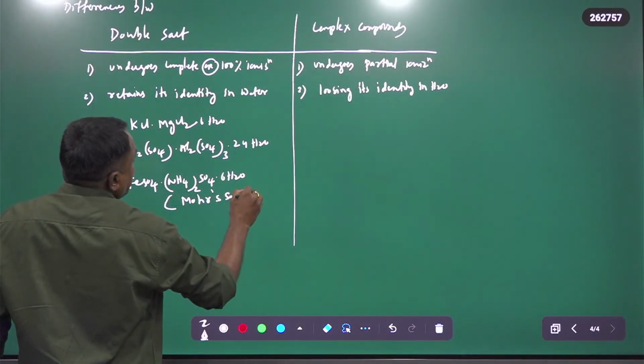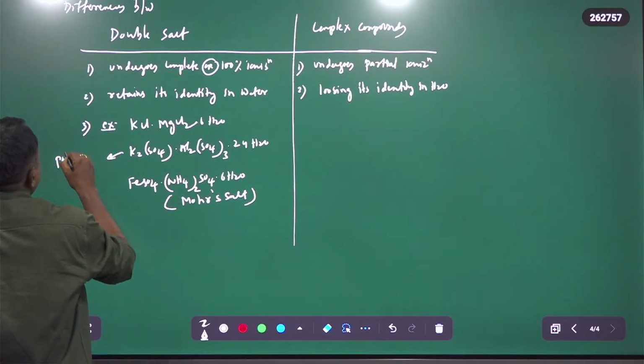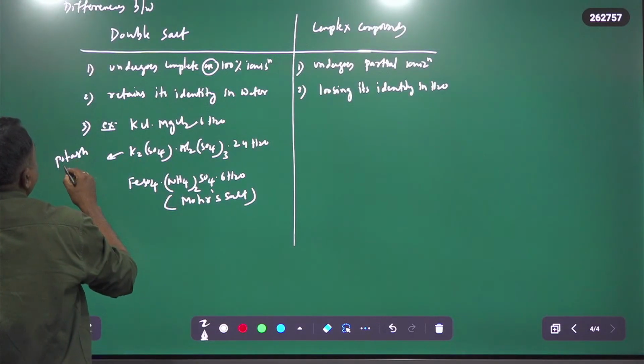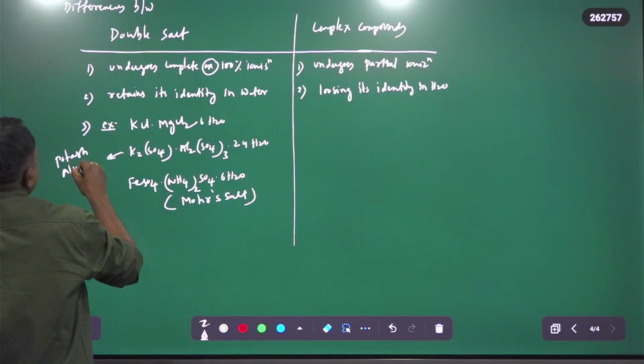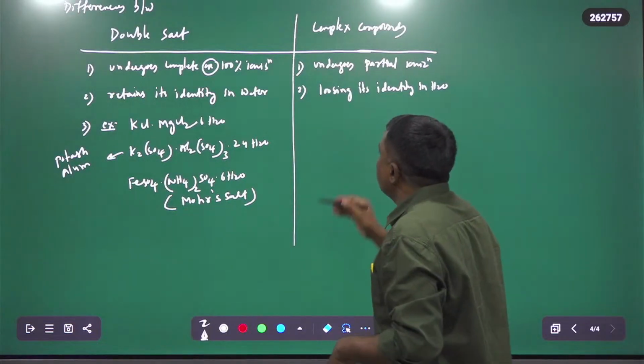So these are the double salts. This is the potash alum. These are some examples of double salts.